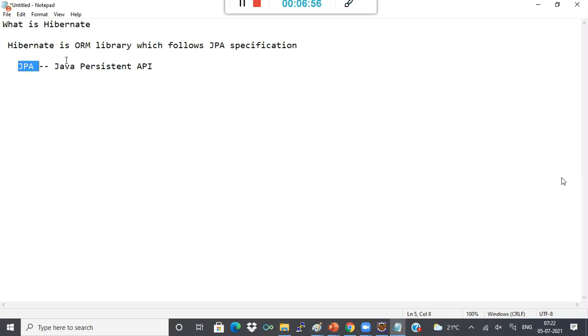Basically, if you see JPA, what it tells is it is an ORM library. It is an ORM specification. See, ORM is nothing but object relational mapping. Object relational mapping. Okay, ORM is nothing but object relational mapping.